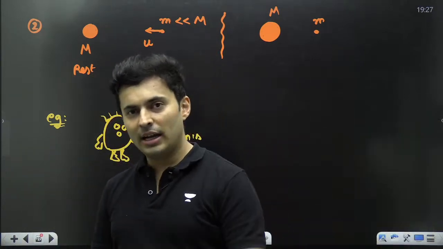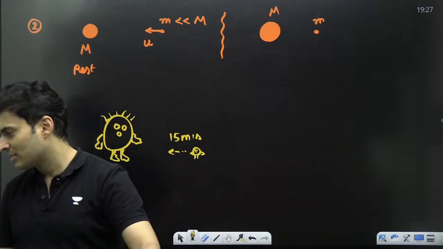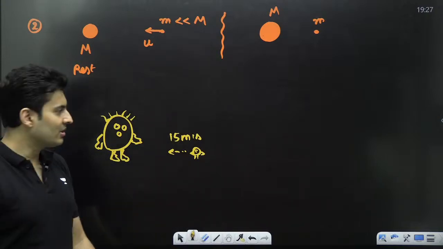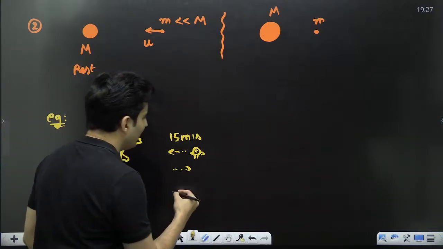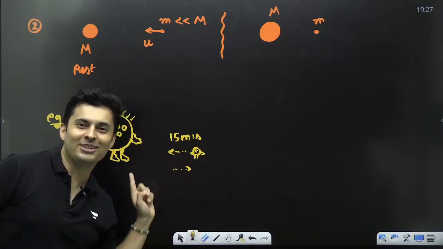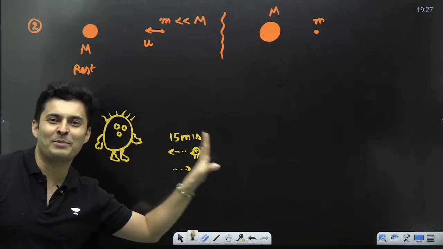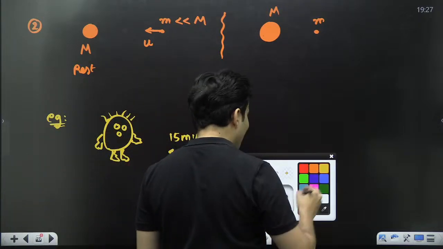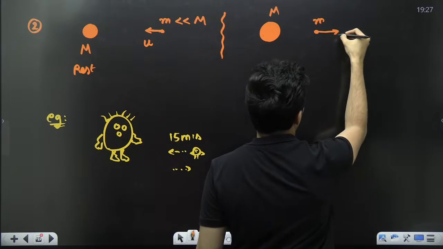That kid will come, collide elastically and bounce back with the same speed. Yes or no? He will go back with the same speed. Velocity of approach is velocity of separation. Guys, elastic collision: velocity of approach and velocity of separation are the same. So basically this mass will go back with the same speed.